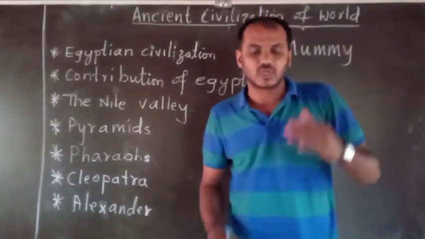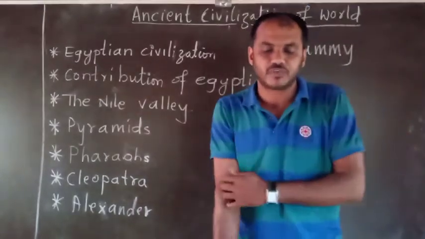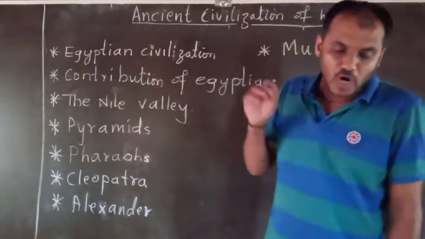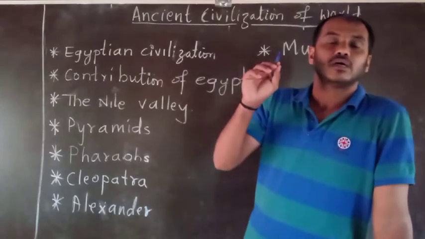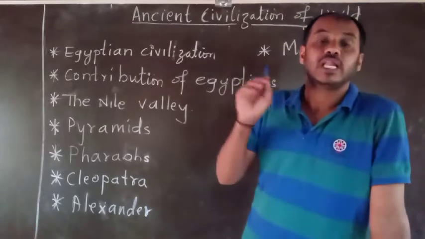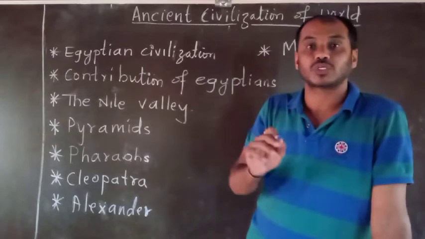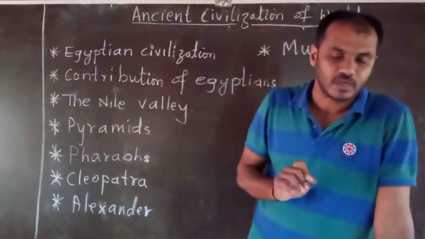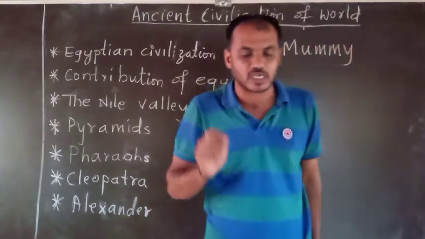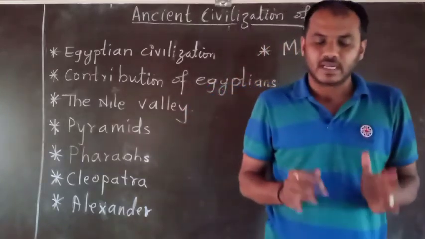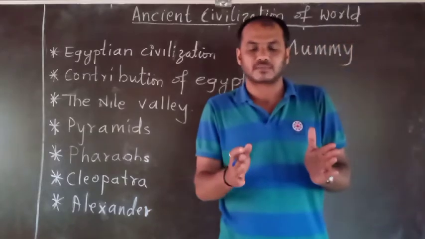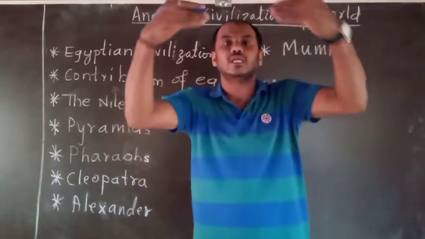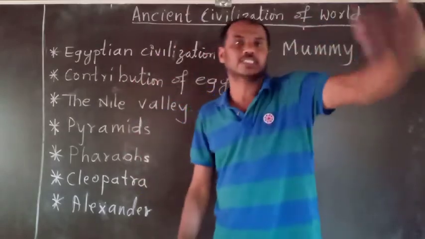They believed that the man had to give his account of his deeds on the earth to Osiris. It's the name of the god, Osiris, the most powerful god of life and death, as per their thinking. The priests considered that life on the earth was temporary and was needed only to prepare for the next life.